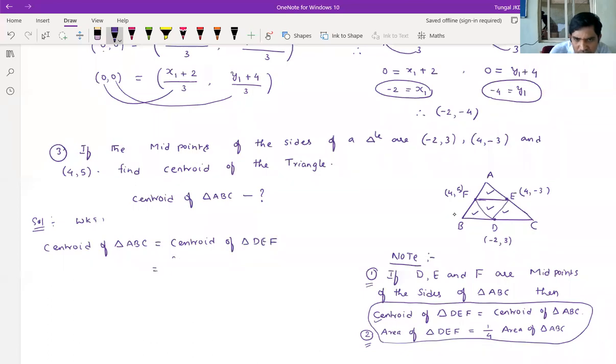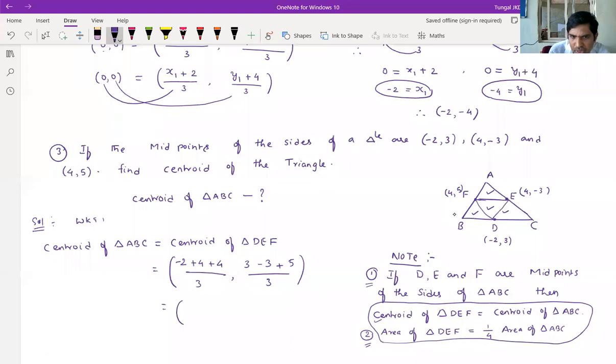Right. What is the centroid of triangle DEF? Use the centroid formula here. What will we get? X1 plus X2 plus X3 by 3, Y1 plus Y2 plus Y3 by 3.